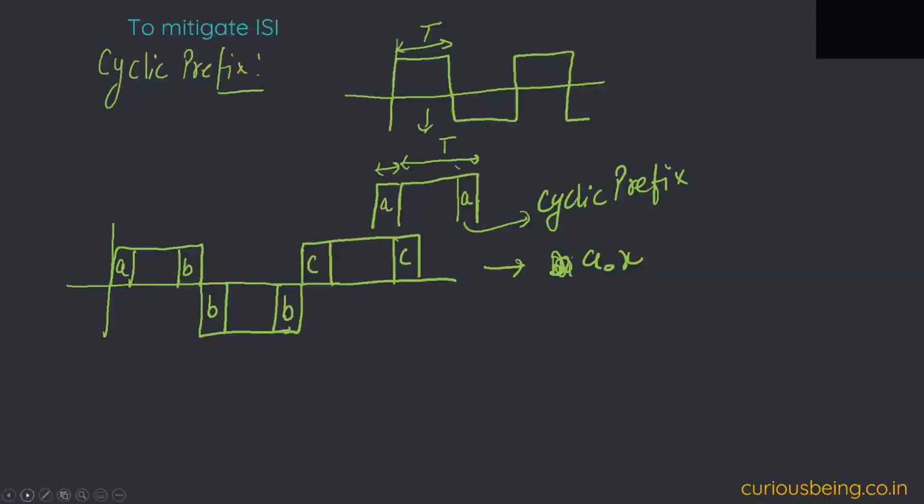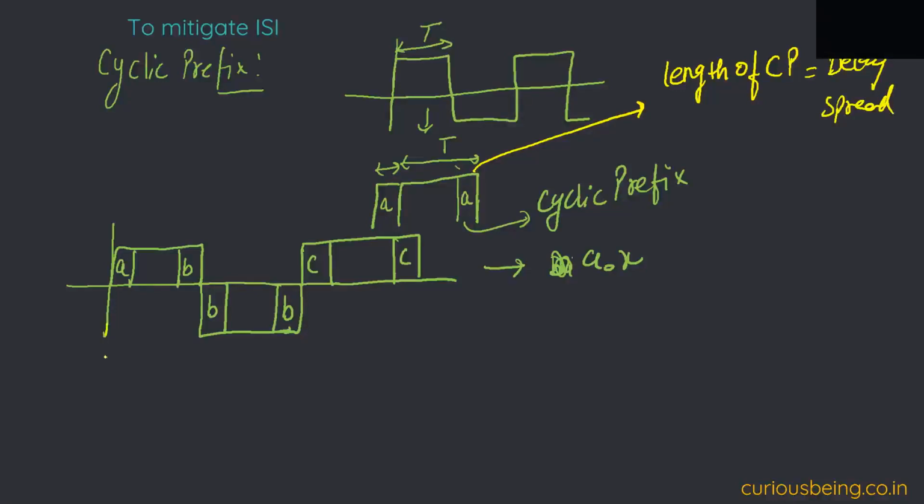Now another important point here: what should be the length of it? The length of A, or I'll write it as the length of cyclic prefix, commonly known as CP. The length of the cyclic prefix depends on the delay spread. That's where characterizing the delay spread comes in helpful. For simplicity, let's assume that it is equal to the delay spread.